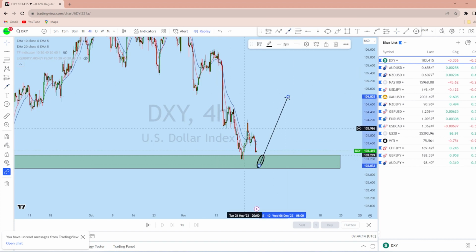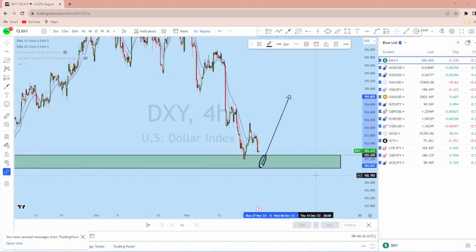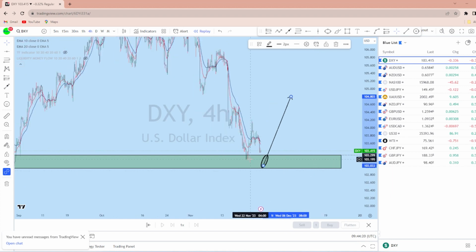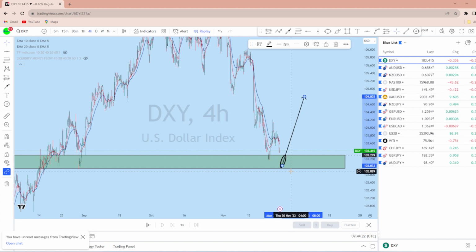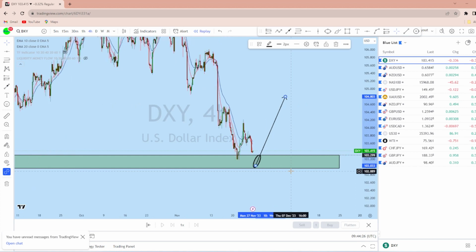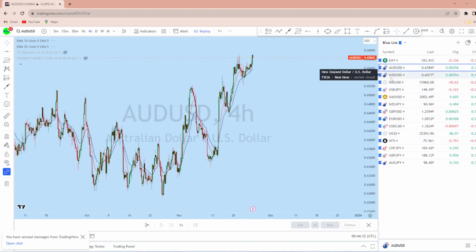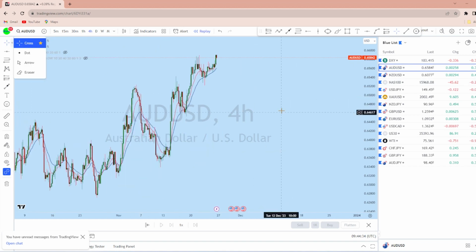As it is still a downtrending market, I will be waiting for DXY to give us full confirmation for this potential change of trend, and as soon as we find that, we will look for a buying opportunity. Now let's look at USD pairs, starting with AUDUSD for this move.